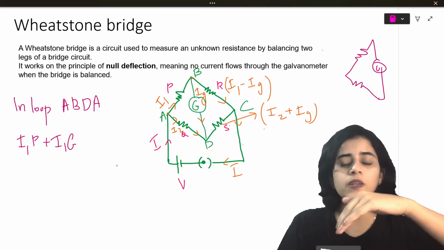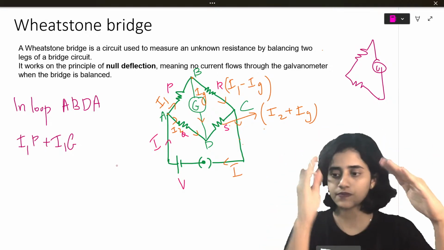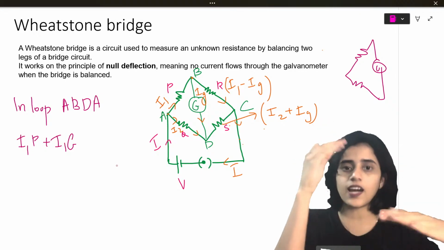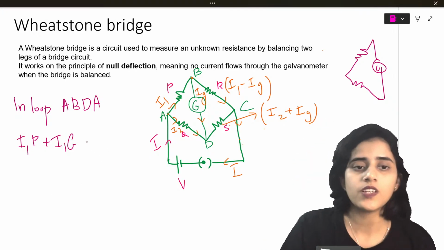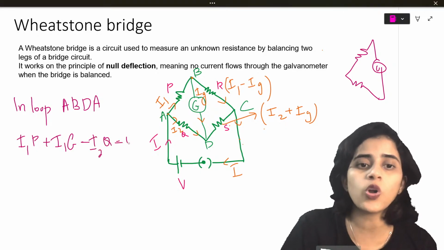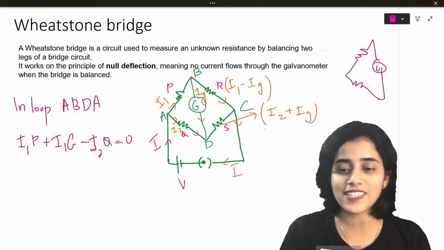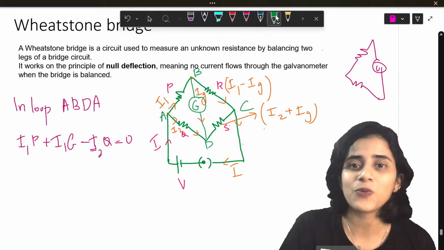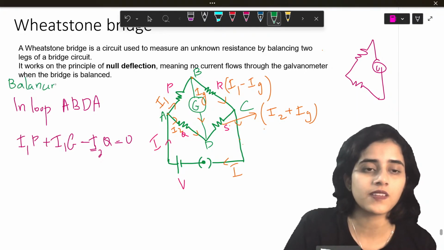But when I go to the third arm, it's like a triangle, right? When I go to this arm, then it's negative. See, I2 is in the opposite direction. So this becomes minus I2Q. The whole thing should be 0. What I'm deriving here, I forgot to mention, is the balancing condition.